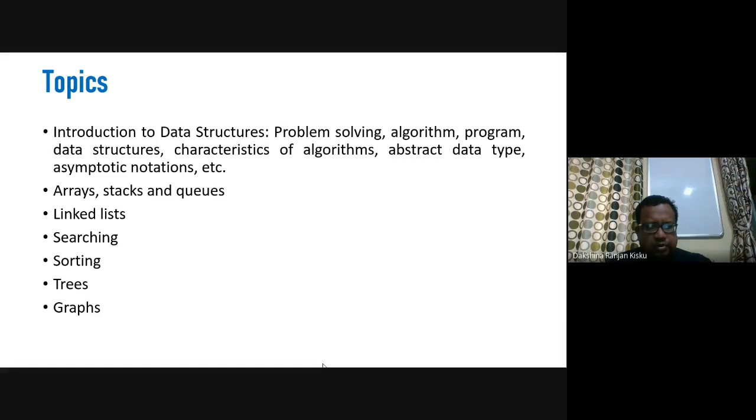In trees, we will talk about binary trees, binary search trees, and AVL trees, or height balanced trees. Your syllabus will cover up to trees. If time permits, then we can also go for graph data structures.